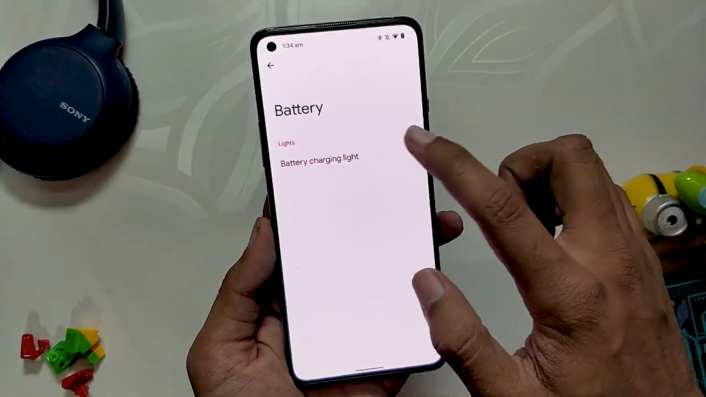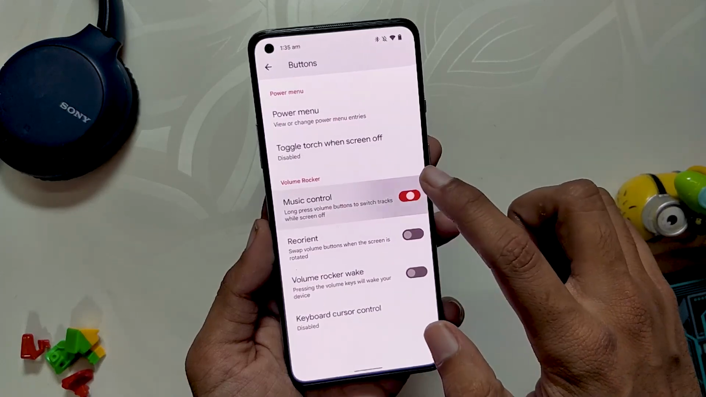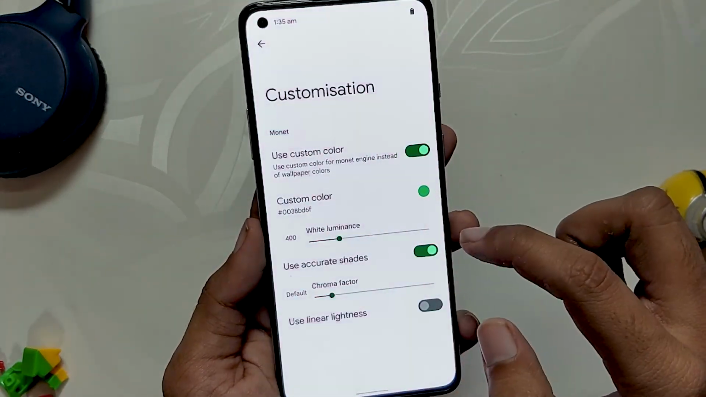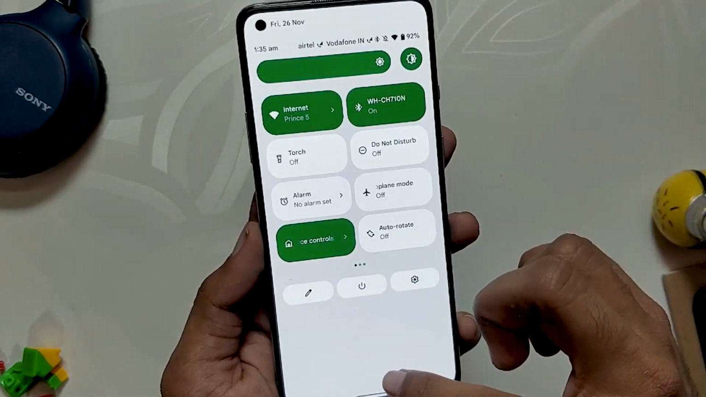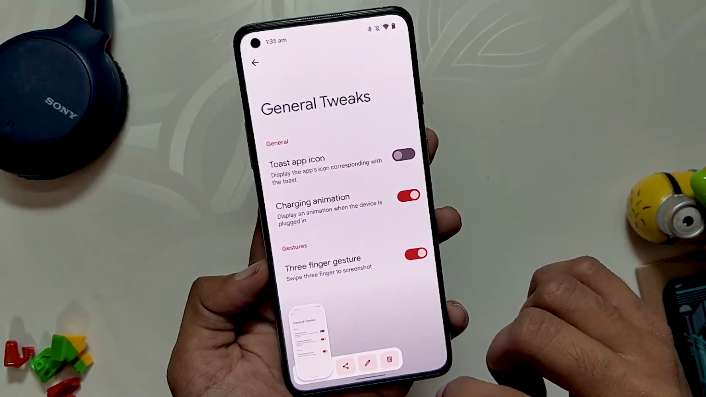Under system there are battery charging limit settings. Next up we have power menu and volume button options. Under customization you can change the accent color to a specific color if you don't want the theme to be selected based on your wallpaper. And finally we have general tweaks to show charging animation and enable 3-finger screenshot.